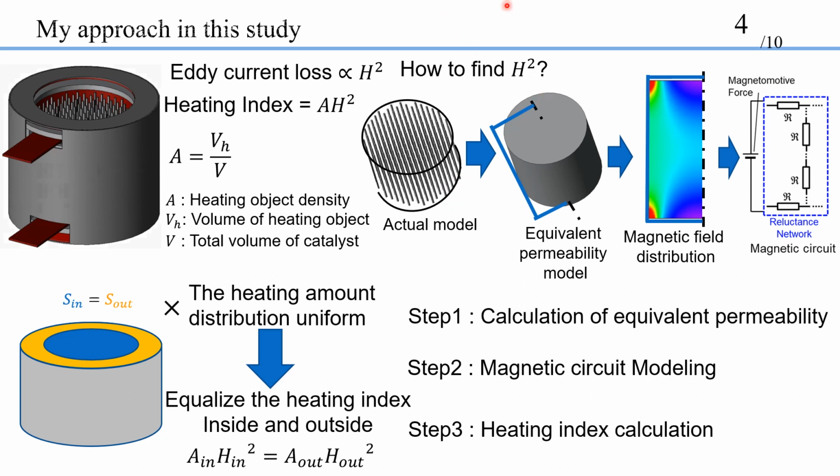So, how do you find the magnetic field squared value? First, we convert to a uniform material with equivalent permeability according to the heating object density. Second, FEM analysis is used to check the magnetic field of the equivalent permeability model. The magnetic circuit is assembled based on the magnetic field distribution. By doing so, the magnetic field can be determined by hand calculation. Also, I divide the volume of the catalyst into two halves, inner and outer.